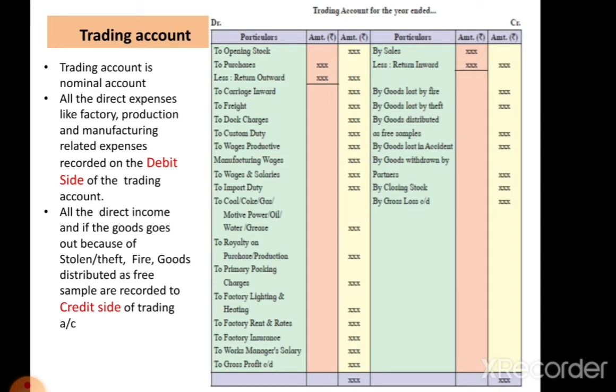And last but not the least, if there is a gross loss, that is recorded on the trading account credit side. Gross loss means the account shows a debit balance, where the debit side is more than the credit side. That debit balance is called gross loss. So student, this is a trading account.